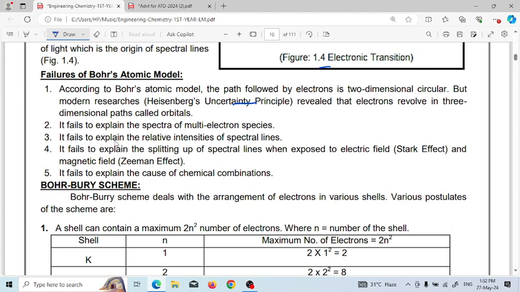Next, it fails to explain the relative intensity of spectral lines. Next, it fails to explain the splitting of spectral lines when exposed to an electric field, called the Stark effect, and a magnetic field, called the Zeeman effect. Next, it fails to explain the cause of chemical combination.